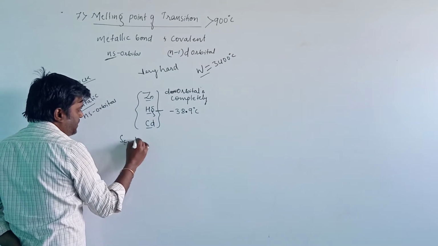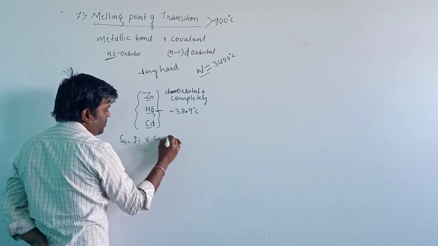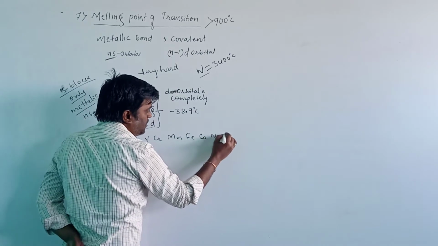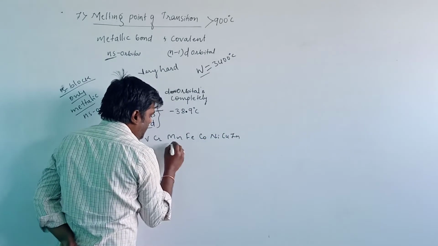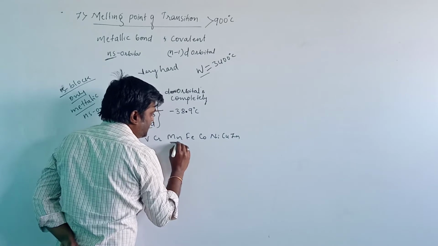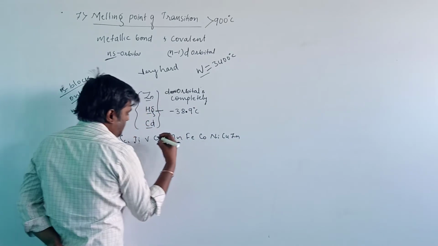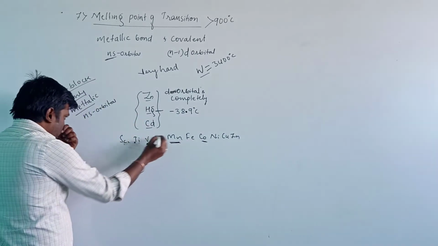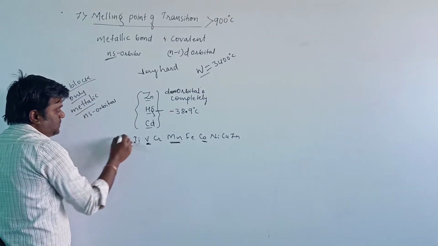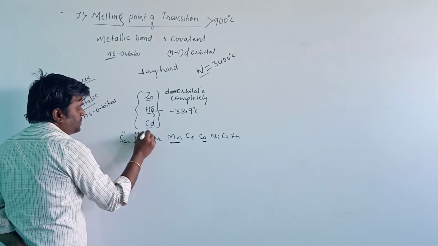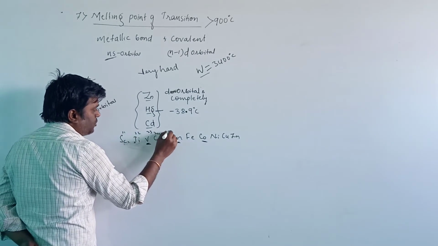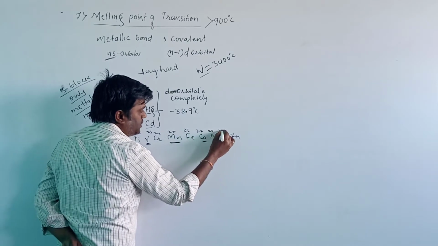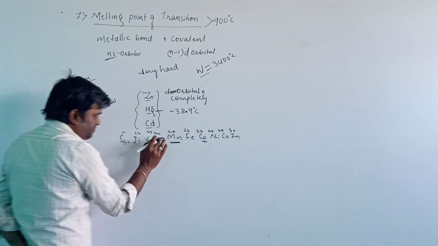The d block elements are scandium, titanium, vanadium, chromium, manganese, iron, cobalt, nickel, copper and zinc. Let us take the electronic configuration of manganese, atomic numbers 21 to 30.